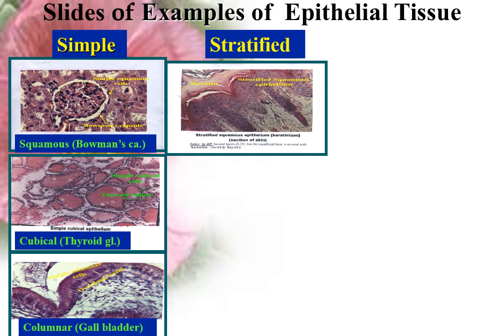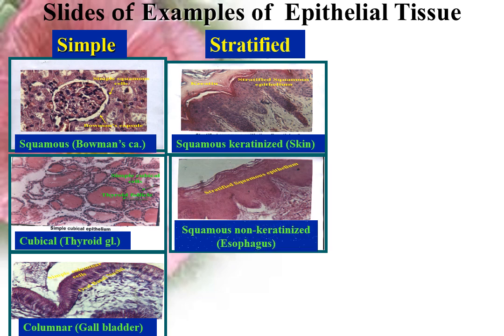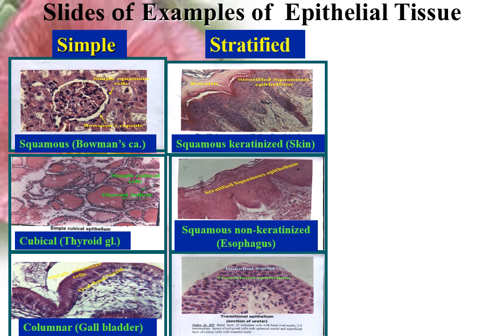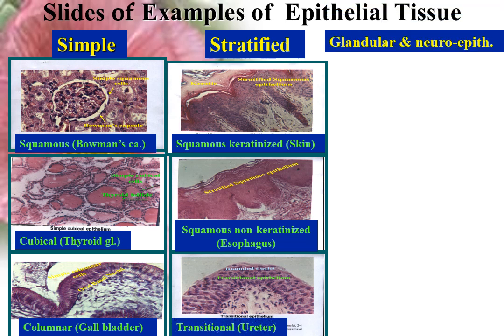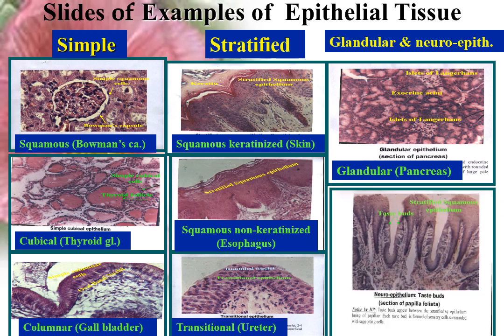Stratified squamous keratinized epithelium, an example, skin. Stratified squamous non-keratinized epithelium, an example, esophagus. Transitional epithelium, an example, ureter. Glandular and neuroepithelium. Glandular epithelium, an example, pancreas. Neuroepithelium, an example, taste buds.